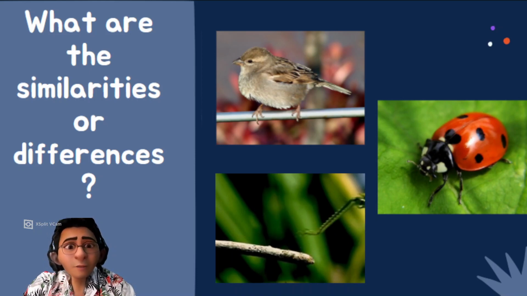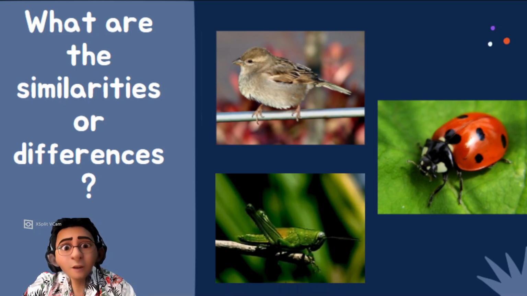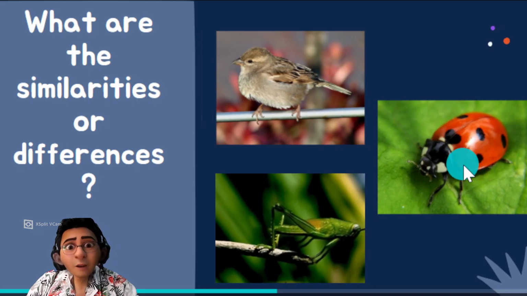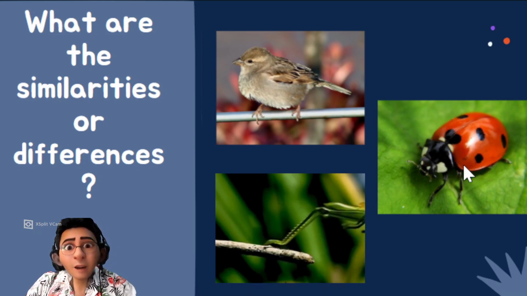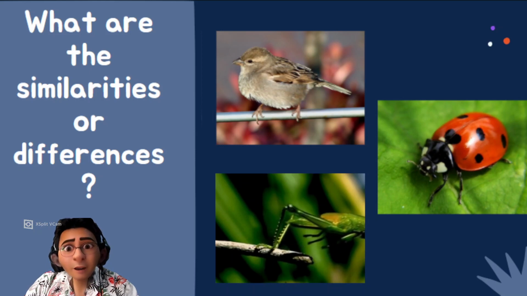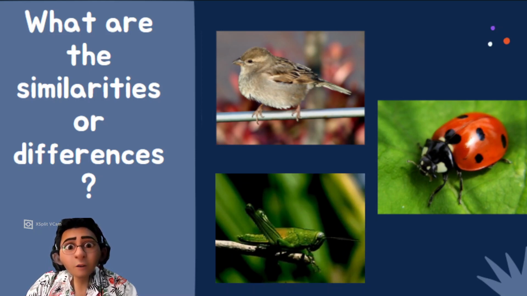Now, what about the differences? The first difference that you can notice between these: ladybug have four stages of its life cycle. It became from egg, become a larva, and then pupa and adult ladybug.